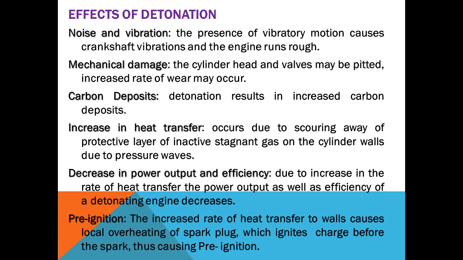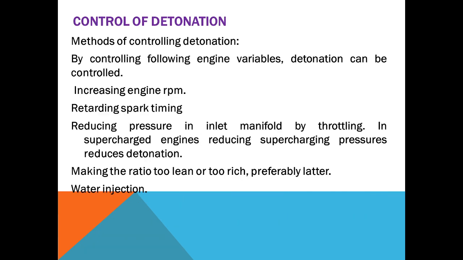Decrease in power output and efficiency: due to the increase in the rate of heat transfer, the power output as well as efficiency of a detonating engine decreases. Pre-ignition: the increased rate of heat transfer to walls causes local overheating of the spark plug which ignites the charge before the spark, that causes pre-ignition. Control of detonation. How is detonation controlled?